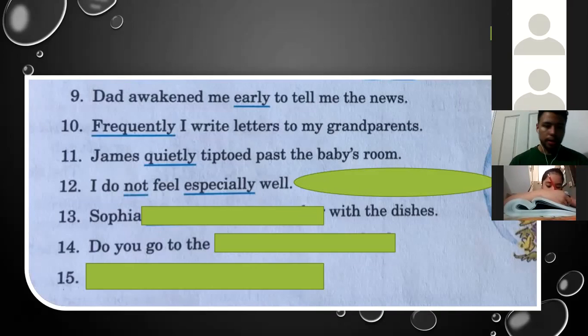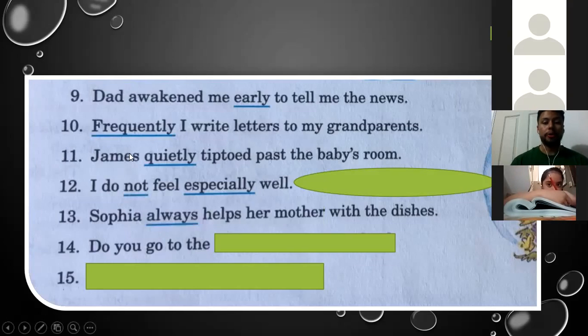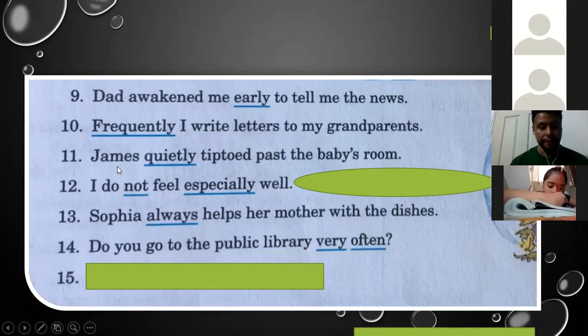What is the adverb here? Always, correct. Good job. Number 14. Do you go to the public library very often? Very and often. Often is another adverb.